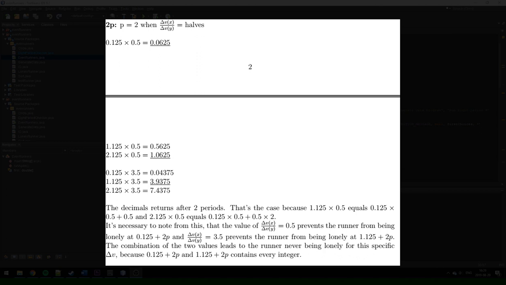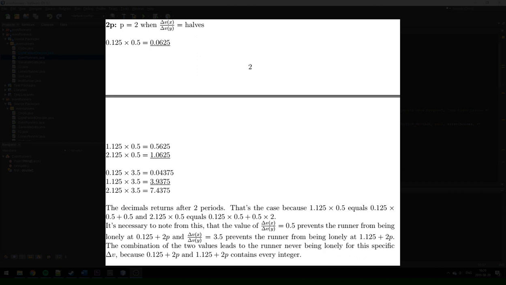And if we take 1.125 times 0.5, we get 0.5625. And if we take 2.125 times 0.5, it equals 1.0625. And another example is where delta Vx divided by delta Vy equals 7 divided by 2, which is 3.5. And then we have the following values right here.